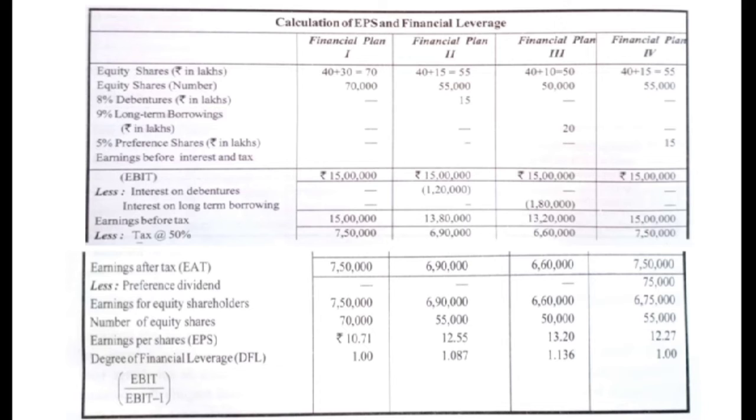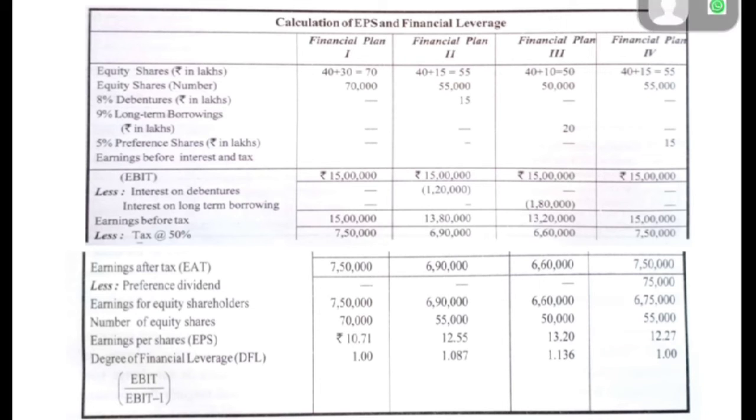Next we have to calculate the EPS and financial leverage. For that we have to start with the EBIT. EBIT is always given in the example. In this example the EBIT given is rupees 15 lakhs, so that will be the starting point. So we write 15 lakhs under all four financial plans: 15 lakhs, 15 lakhs, 15 lakhs and 15 lakhs.